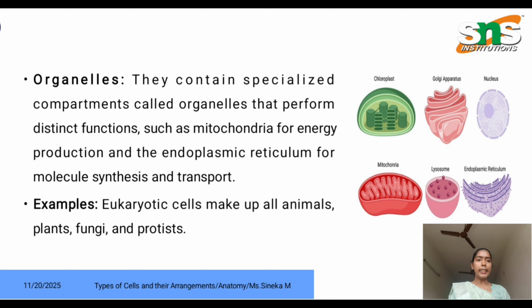Cell organelles. It contains a lot of mini organs called cell organelles. Here is the image for cell organelles. They contain specialized compartments called organelles that perform distinct functions such as mitochondria for energy production, endoplasmic reticulum for molecule synthesis and transport. Like that, many organelles are present inside a eukaryotic cell. For example, eukaryotic cells make up all animals, plants, fungi and protists.